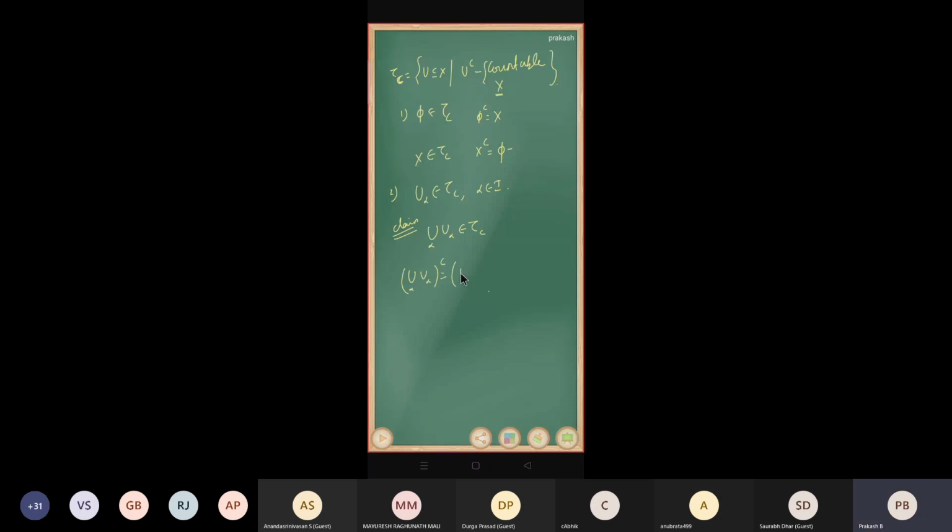The same procedure: union becomes intersection. There are two possibilities. Each U alpha belongs to tau c, that implies U alpha complement is either countable or X. Suppose all U alpha complement are equal to X, then the intersection of U alpha complement is also X. Therefore it is of the first type.